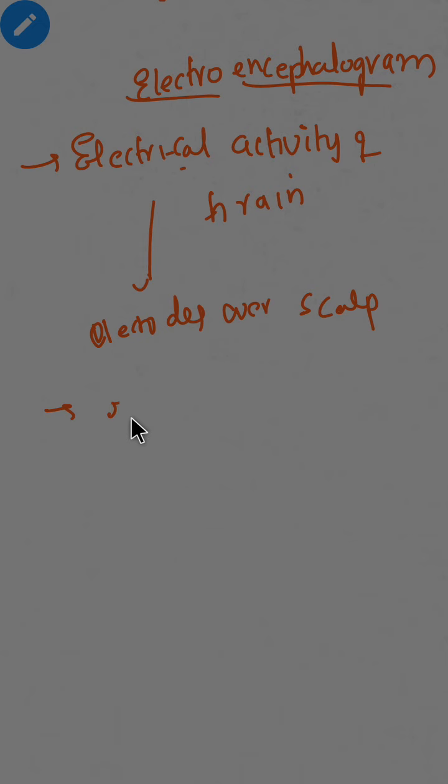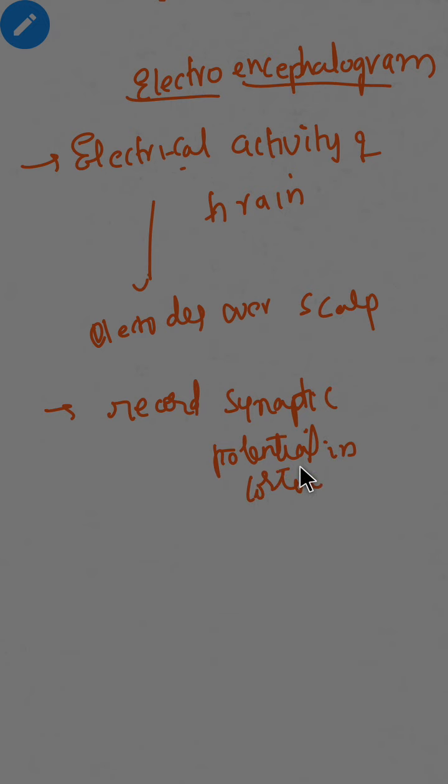We record synaptic potential in cortex. Okay, we have mainly four types.